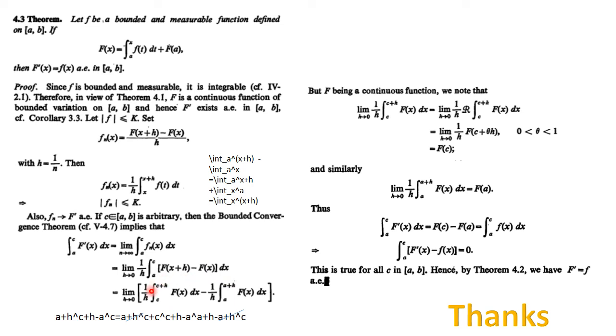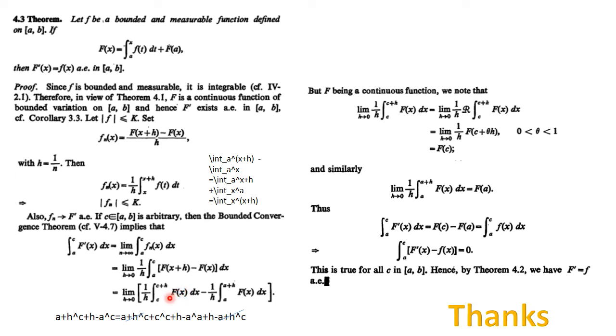right? Now just see these intervals are very small because our h is going to 0, and given that f is continuous, therefore the value of fx over this interval going from c to c plus h, since h is very small, is nothing but the value of function at c, right?